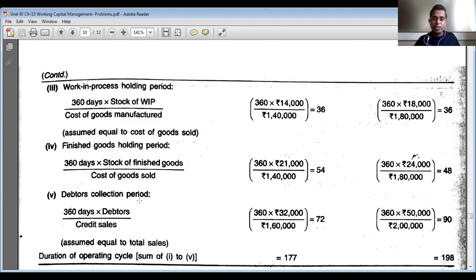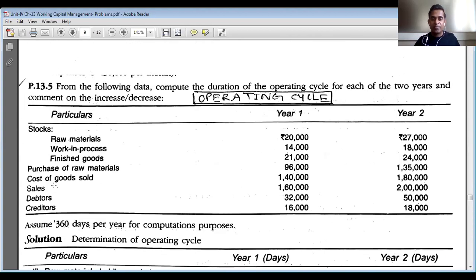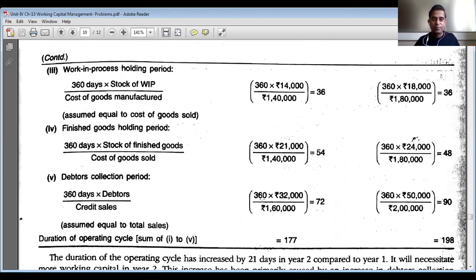Next, debtors collection period: 360 days multiplied by debtors, all divided by credit sales. So 360 into debtors in the first year, 32,000, all divided by credit sales of 1,60,000 rupees. I can refer to the data: all sales are assumed to be credit sales in this case, 1,60,000 in year 1 and 2 lakh rupees in year 2. Such logical assumptions you have to make. Credit sales are assumed equal to total sales.